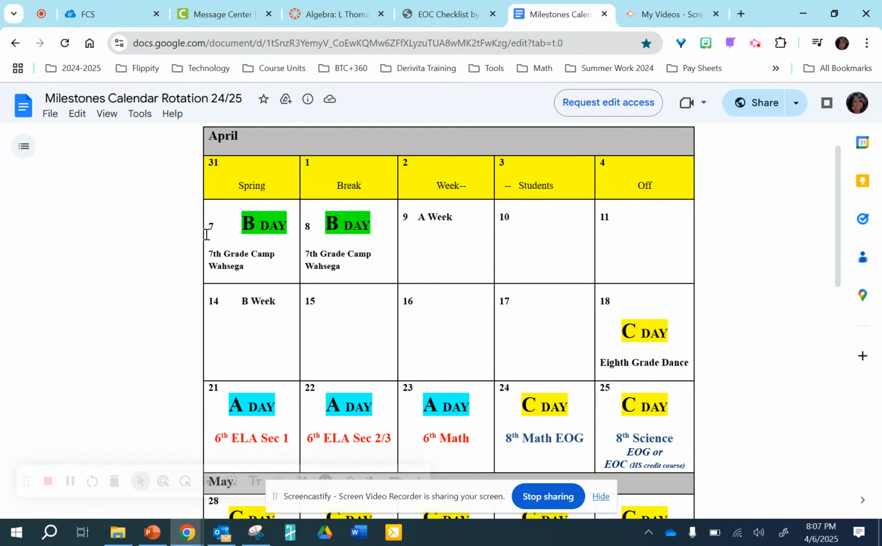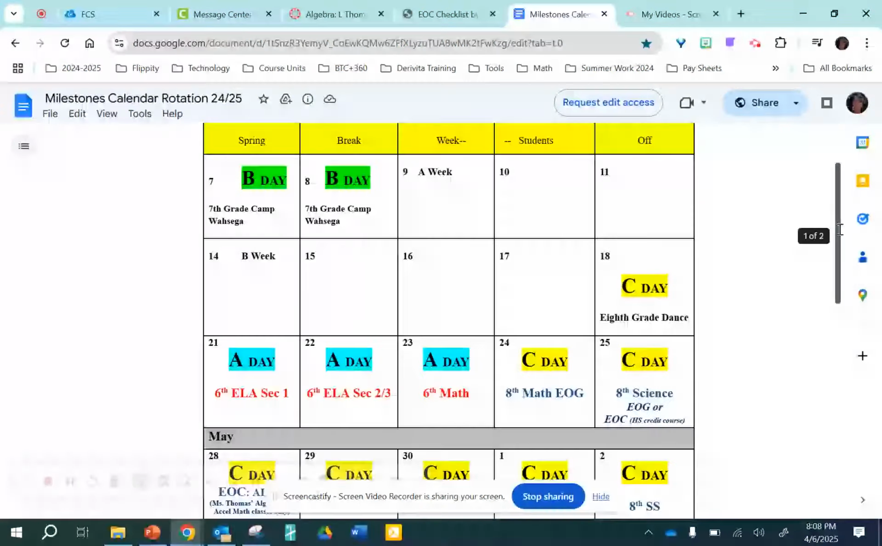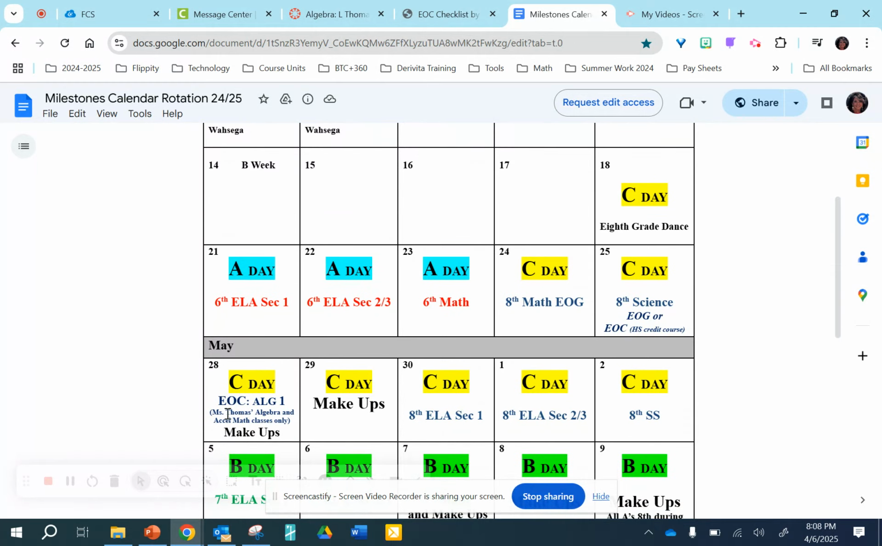As you can see, this is supposed to be an A week. However, tomorrow and Tuesday will be B days where students report to connections. And then on Wednesday, we will pick back up with an A week. So Wednesday, Thursday, and Friday will be A days. And again, our milestone is going to be on April the 28th.